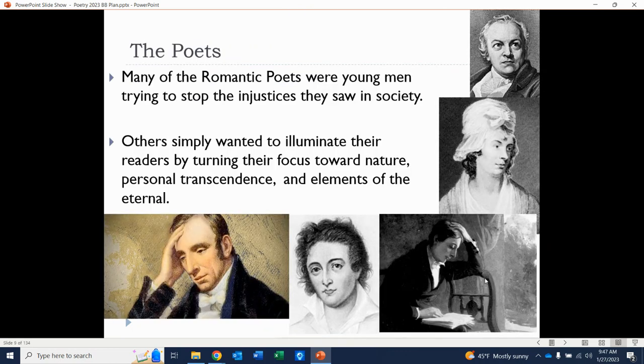They're just different. A lot of the poets of this time period, we'll see, are mostly young men. We'll look at a couple of women who were writers, but society is still very prejudiced against women, and also class. People of lower classes, as we'll see, find it really hard to get published, sadly, in this time period. But a lot of these writers are focusing on these topics.